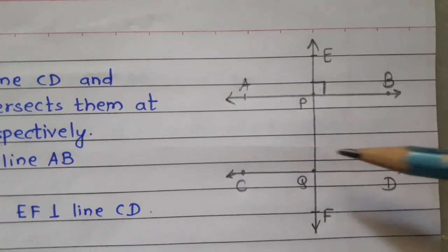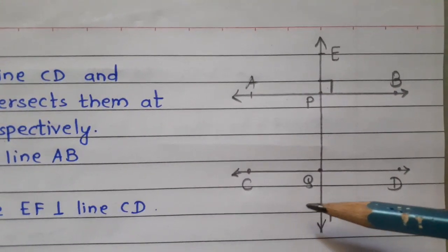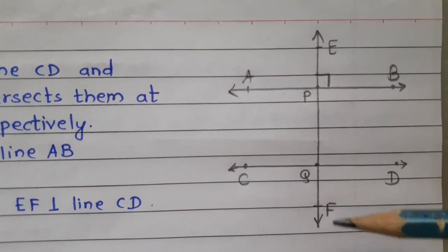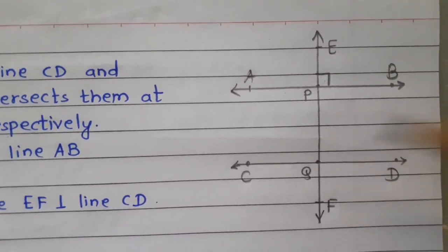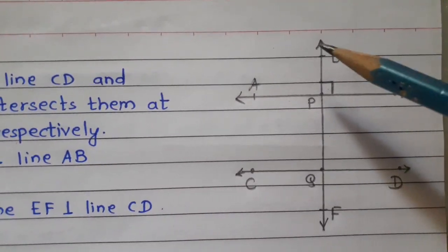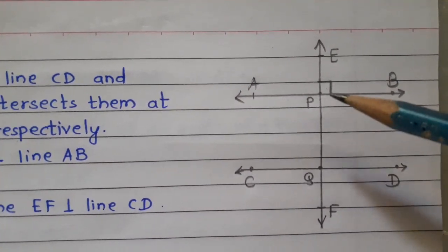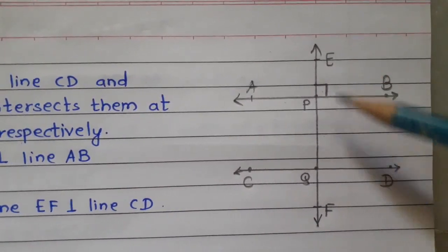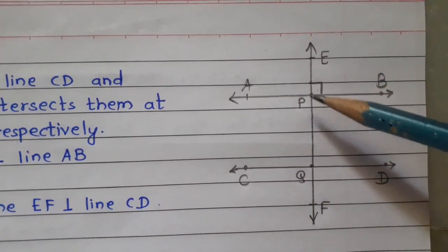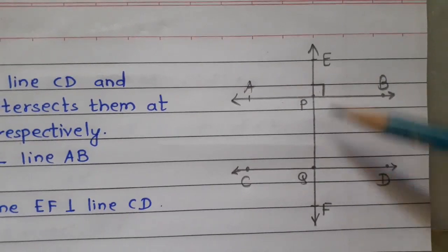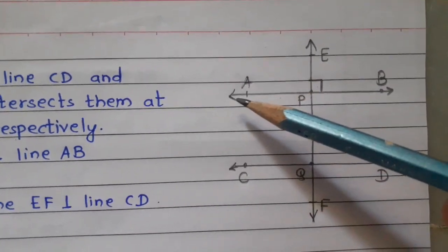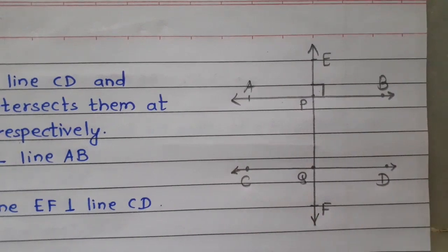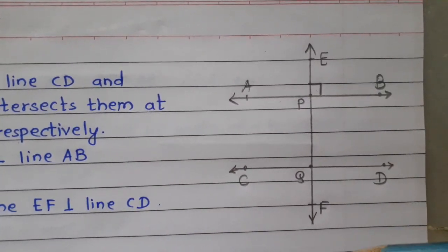Here line AB and line CD are parallel to each other and line EF is their transversal. So angle EPB and angle PQD, these two angles are corresponding angles, because line AB and line CD are parallel and line EF is their transversal.